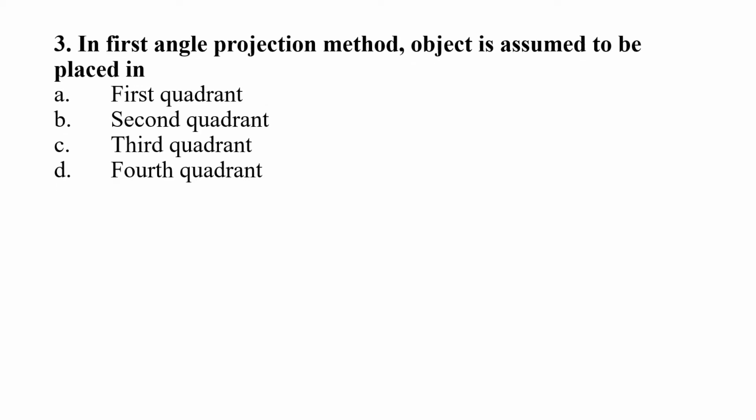Question 3. In first angle projection method, object is assumed to be placed in A. First quadrant, B. Second quadrant, C. Third quadrant, D. Fourth quadrant. Right answer is option A.